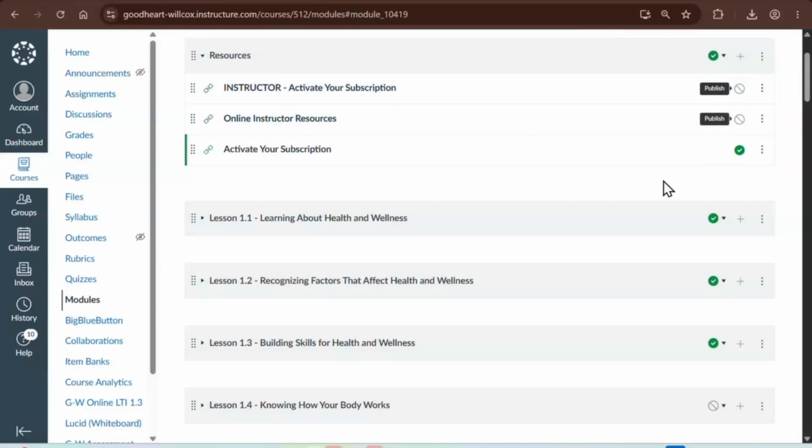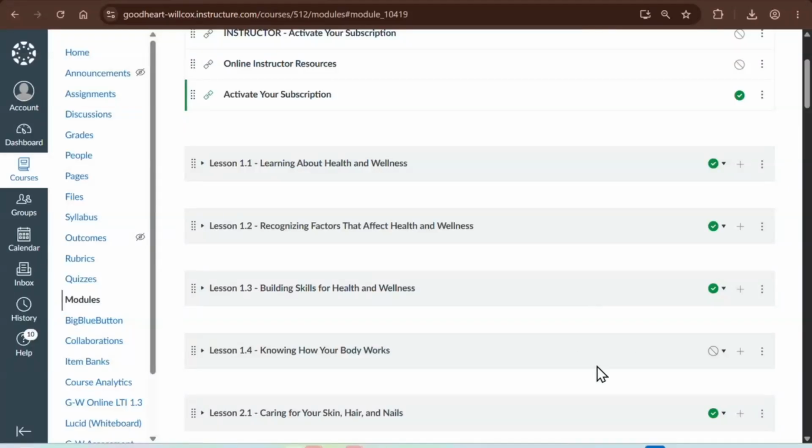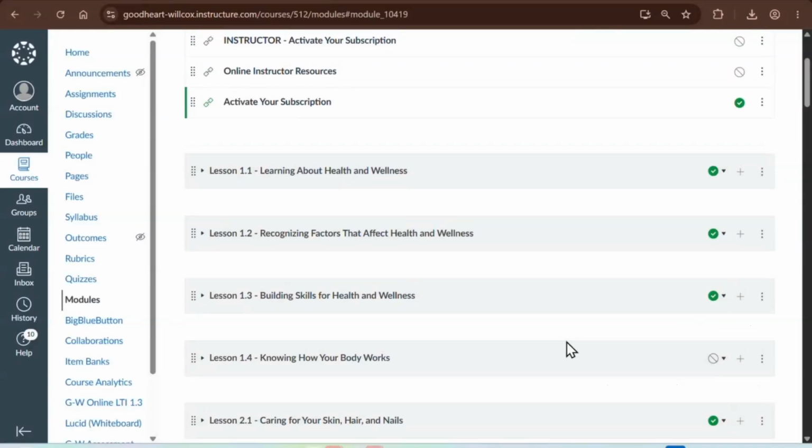And then from there, I will ask my students to click the Activate Your Subscription. That is for the student to click. Once they click that once, it's going to give them a green note that says, thank you for activating your subscription. They have full access to anything you have published. So teachers, if you don't want them to have access to one of the lessons, like 1.4, all you do is just click this and it's going to unpublish it and students will not have access to anything.